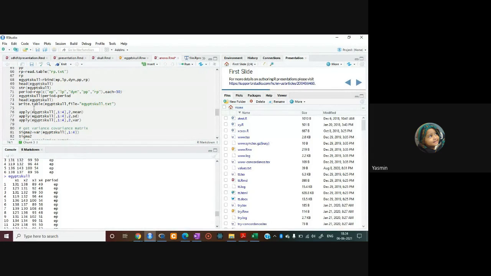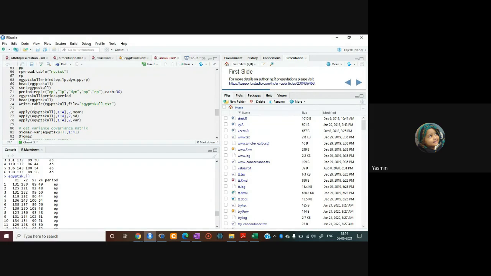So for this, just write the name of the data, then use the square bracket. The value before the comma represents the row, and after the comma represents the number of columns. So we are interested in finding out the mean of columns, so we are using after the comma. After comma means you are selecting columns, right? So you are selecting column 1, column 2, column 3, and column 4. So just write 1 colon 4. 1 colon 4 means 1 2 3 4. 1 colon 3 means 1 2 3, right?